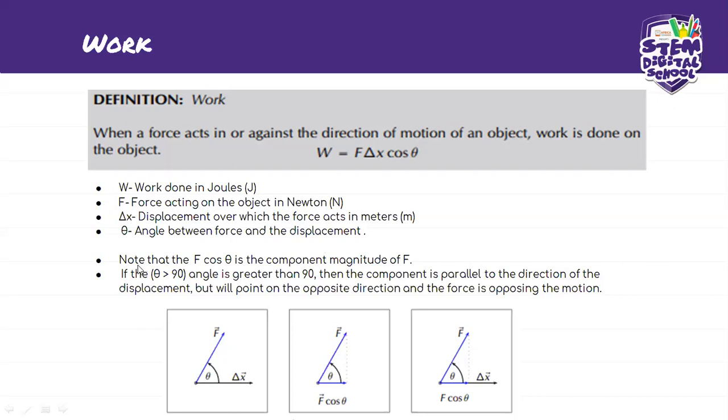Okay. So if the angle is greater than 90 degrees, so 90 degrees would be right here, right? So if the angle is any less than 90 degrees, which means it will be this side. All of these ones is what they mean when they say the angle is greater than 90 degrees.